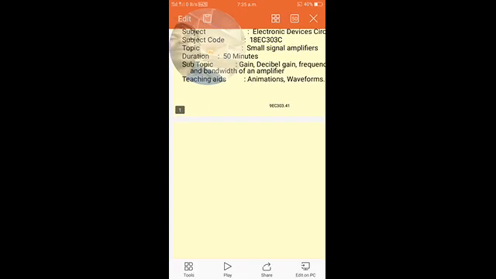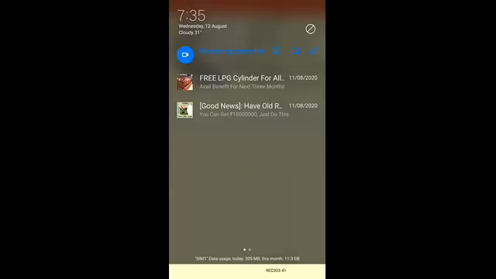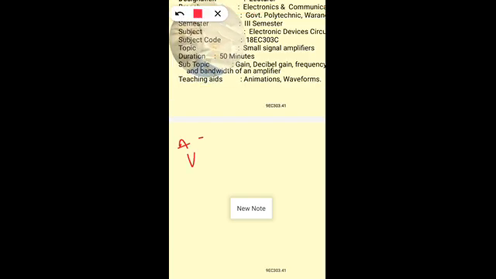Similarly, if the gain of the amplifier is very small, for example 0.000001, we can write that as 10 power minus 6.